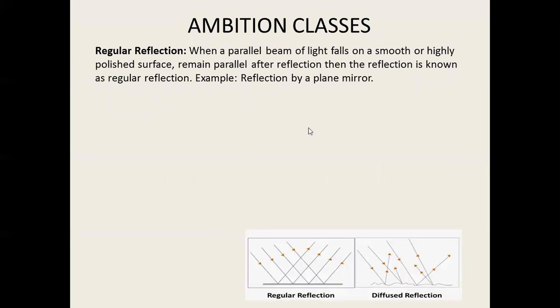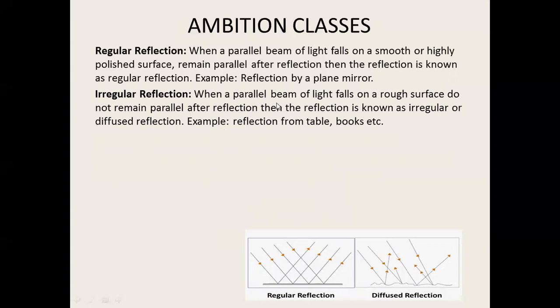Regular reflection. When a parallel beam of light falls on a smooth or highly polished surface and remains parallel after reflection, then the reflection is known as regular reflection. So here we can see this is the mirror. Suppose this is the plane mirror and these are the incident rays. They are parallel and they strike this surface and go in this direction, and these are parallel reflected rays. So parallel incident rays remain parallel after reflection. So this is regular reflection.